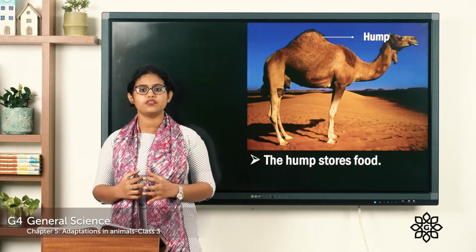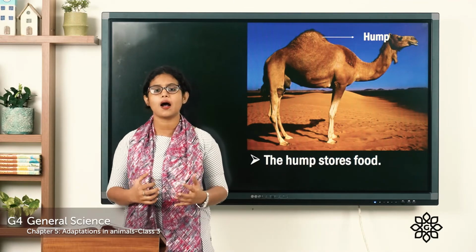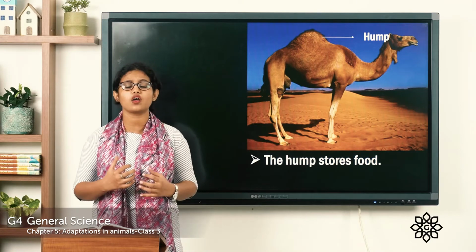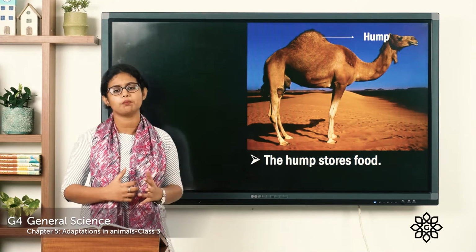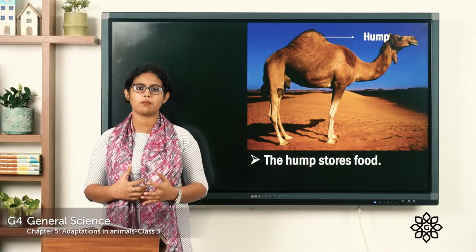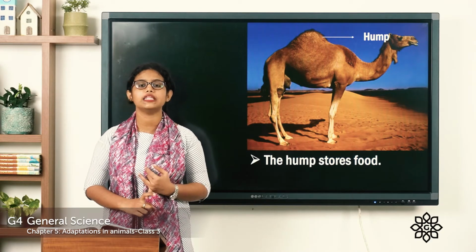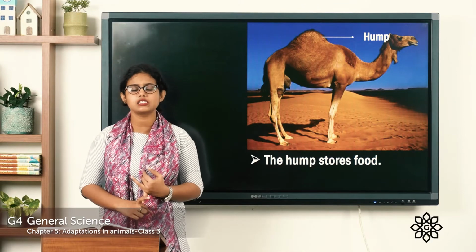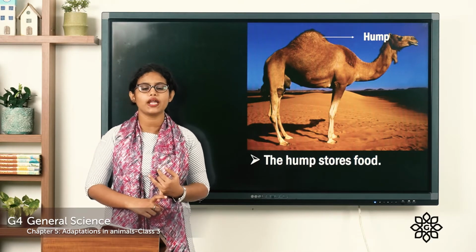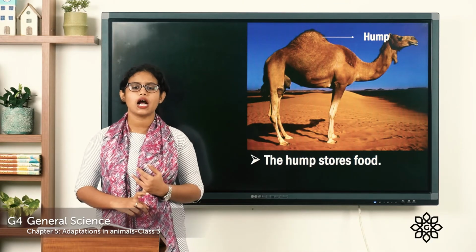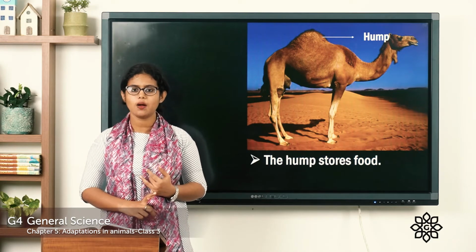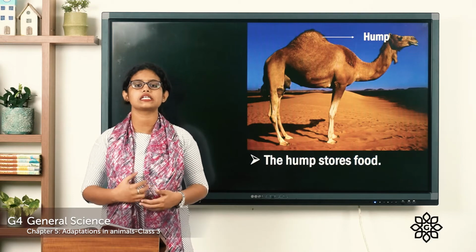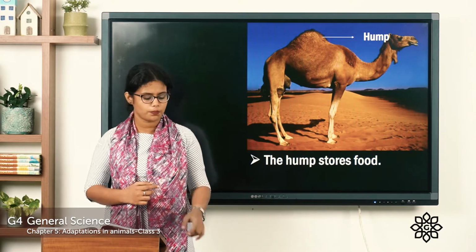And the next body feature you can see is the hump. The fleshy structure on the back of the camel is the hump. So what do they store in their hump? They store food in their hump. They do not store water in their hump. The excess amount of food is stored as fat in their hump.